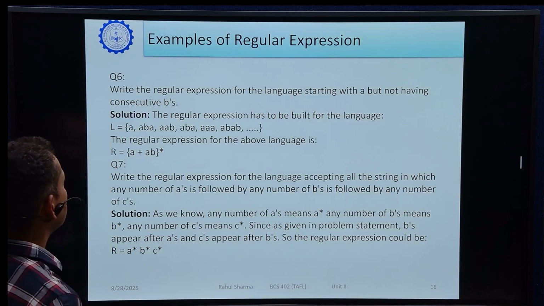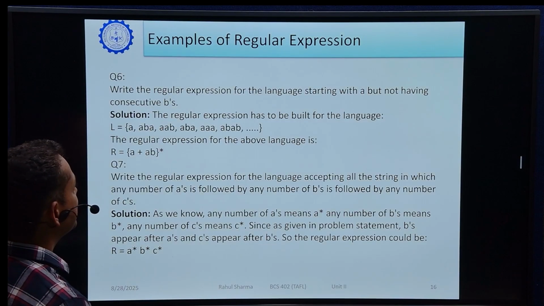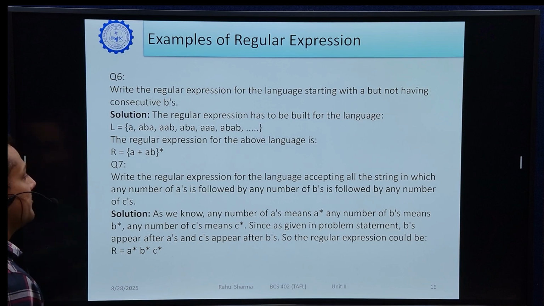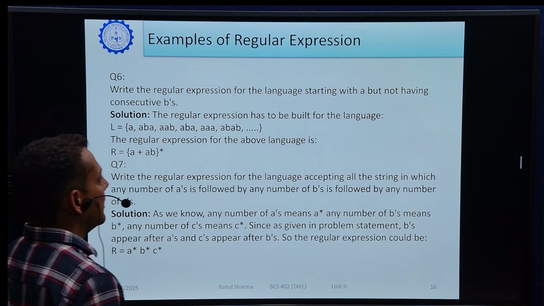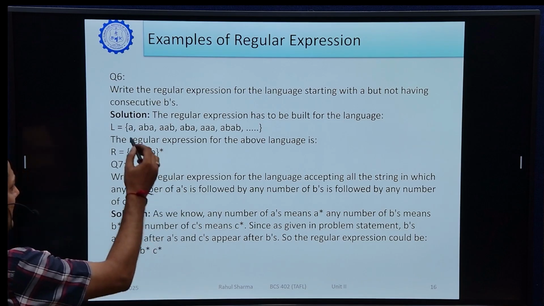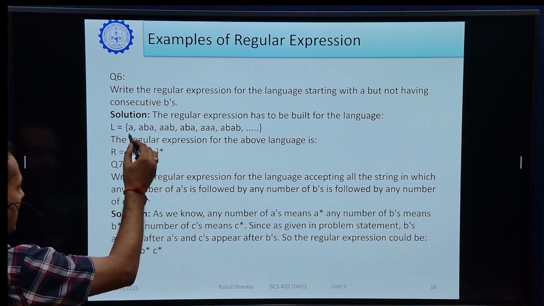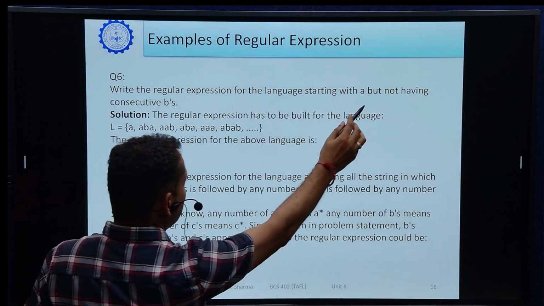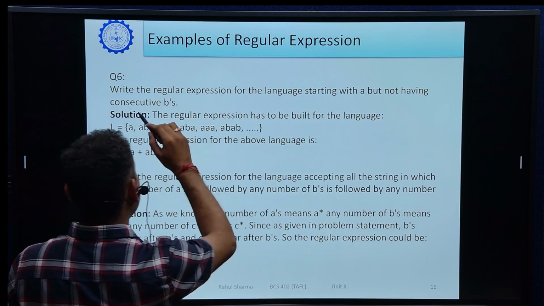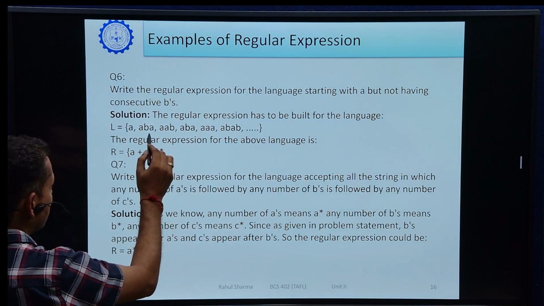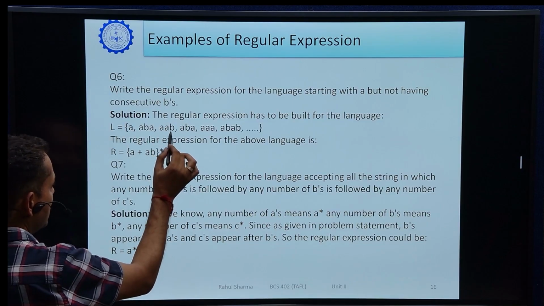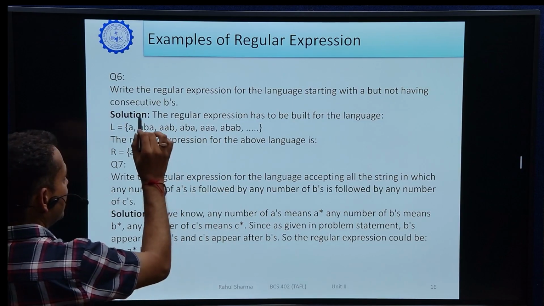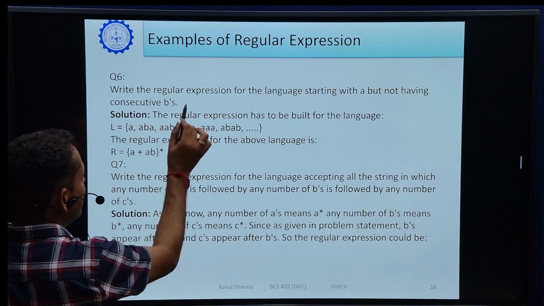And this is the last question. Write the regular expression for the language starting with A but not having consecutive B's. What does it mean? It means all strings starting with A. There are some strings written here. You can see each string is starting from A, and the question is saying but not having consecutive B's. In all strings you are seeing there is no consecutive B. Always B is there, only a single B, single B, single B. Consecutive B's will never be there.